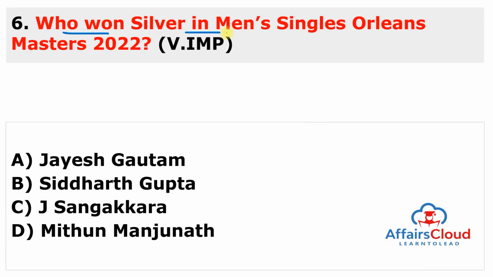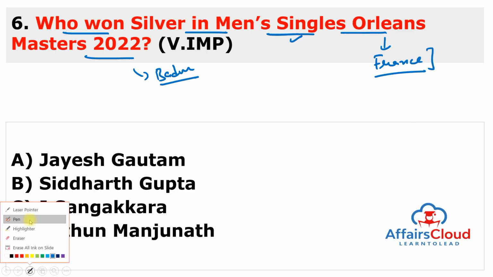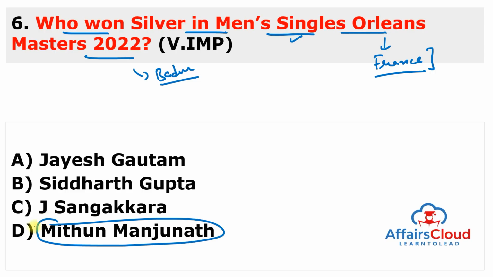Who won silver medal in men's singles Orleans Master 2022? You have to remember this Orleans Master is related to badminton, first of all. Second, this is men's singles Orleans Master, and Orleans is a place in France. So it is hosted by France. And who won the silver medal? This is Mithun Manjunath. So remember, the answer is D, Mithun Manjunath.